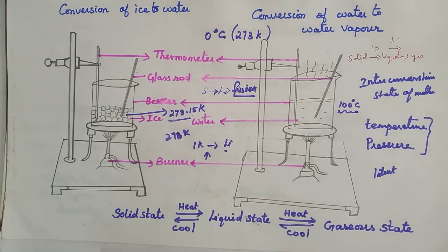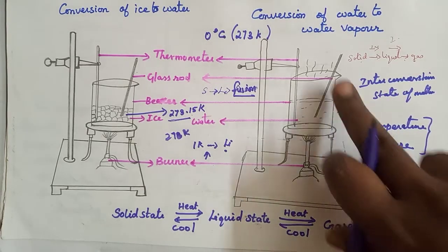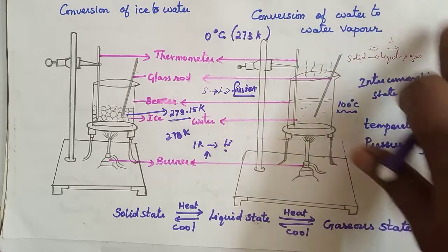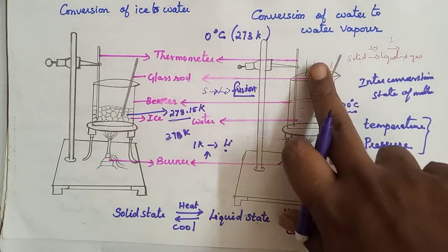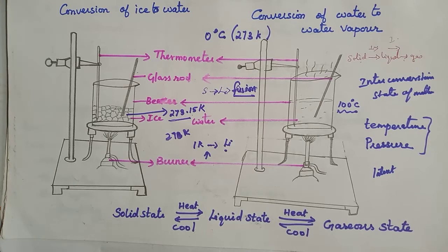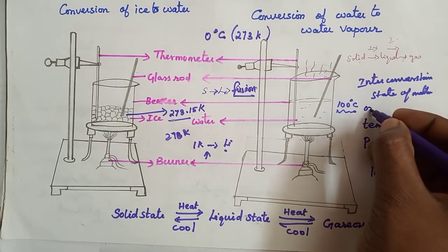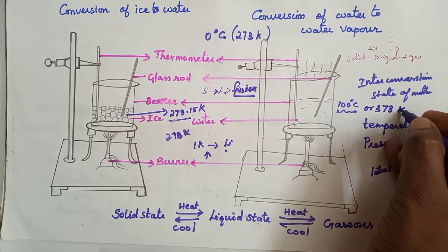It converts into water vapor. Understood, children? Okay. Now see here, after this also, the heat energy makes the water particles start moving even faster. By the time it reaches 100 degrees Celsius, then the water vapor, the next state, the gaseous state, it will change. So for water, this temperature is 373 Kelvin. So 100 degrees Celsius or 373 Kelvin.